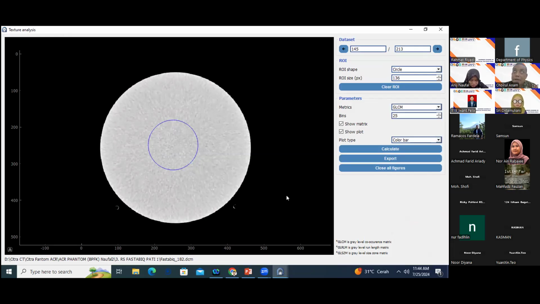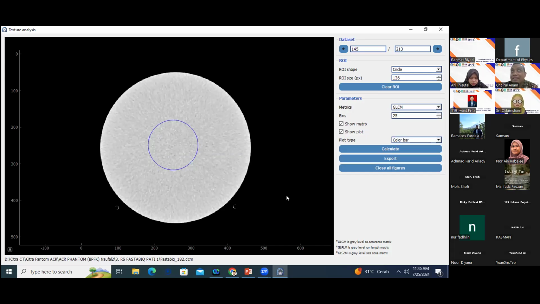So based on our study, the smallest ROI should be around 25 pixels. It is enough. But if we use a wider ROI, it is better.